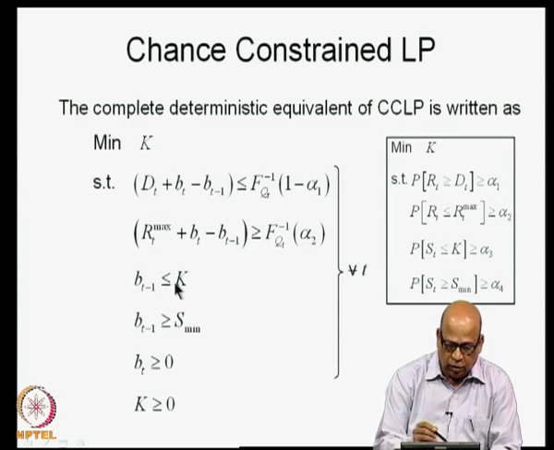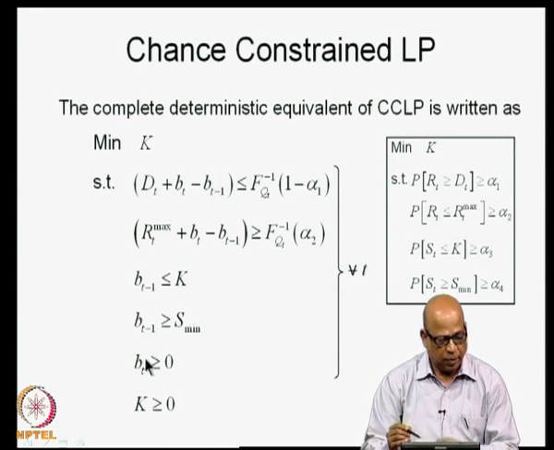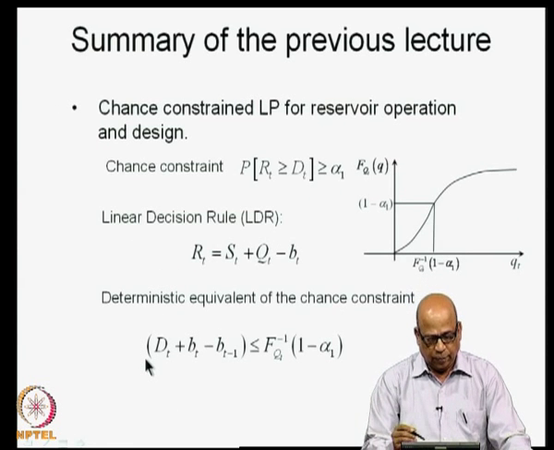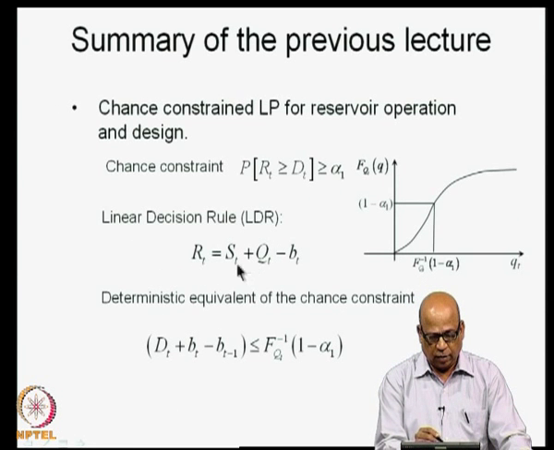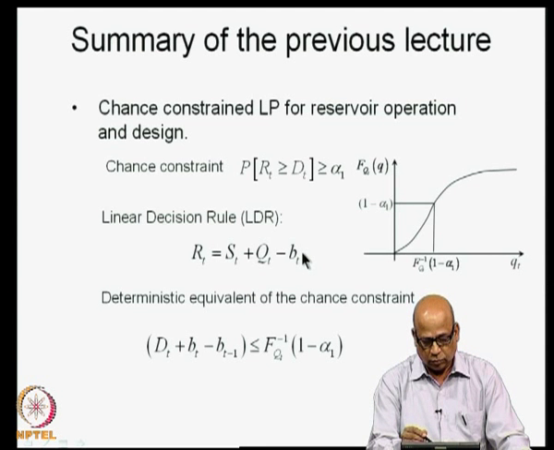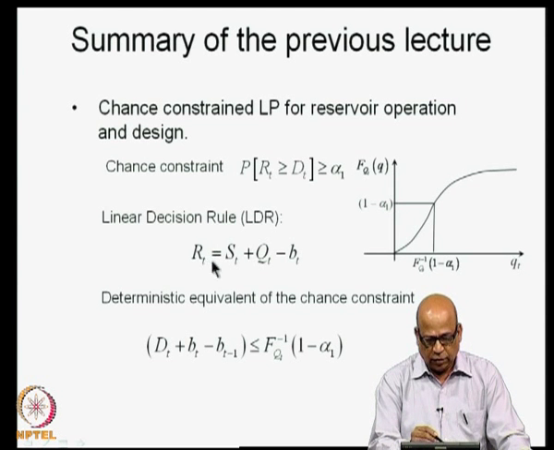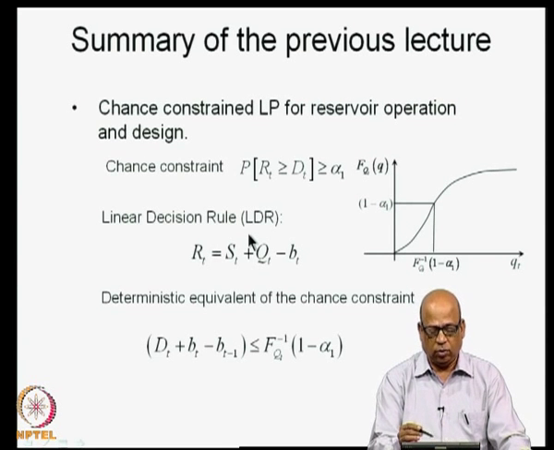The second issue is that we said BT is greater than or equal to 0. Look at the LDR. We have used this particular LDR, RT is equal to ST plus QT minus BT. What we are saying here is that the release is a function of the total water available, ST plus QT. We are ignoring the evaporation in all these discussions.